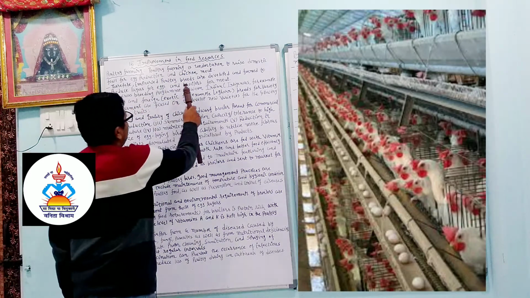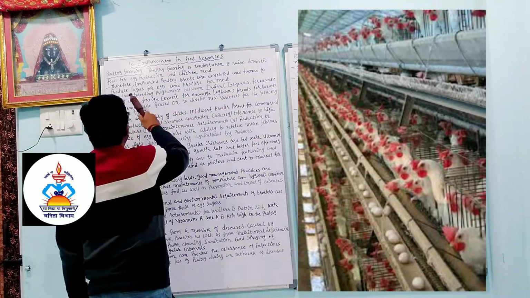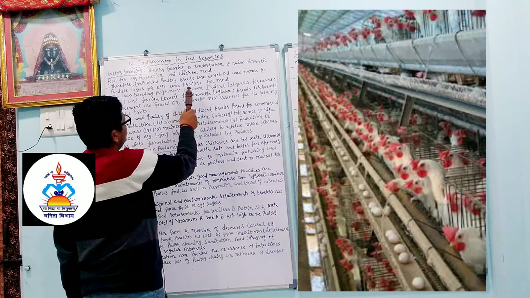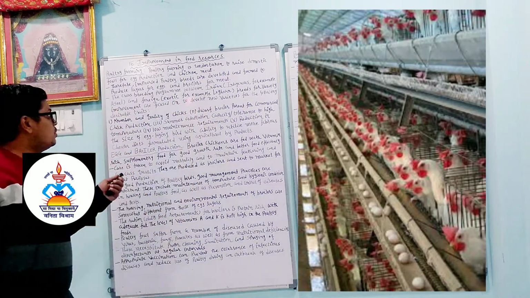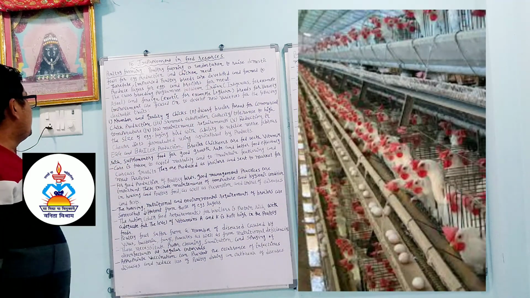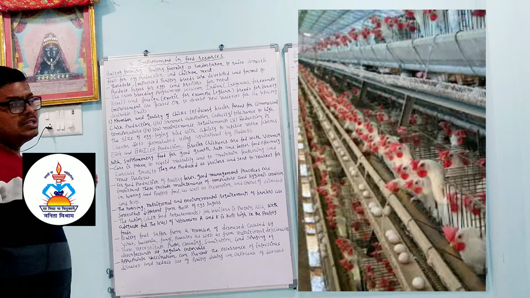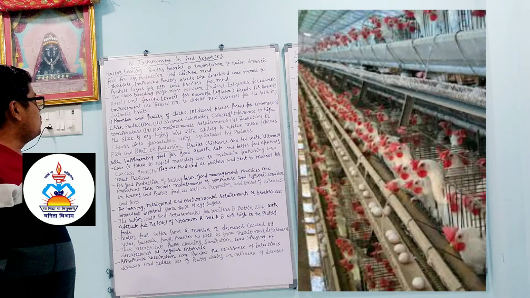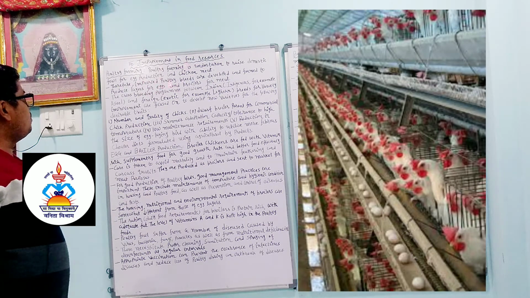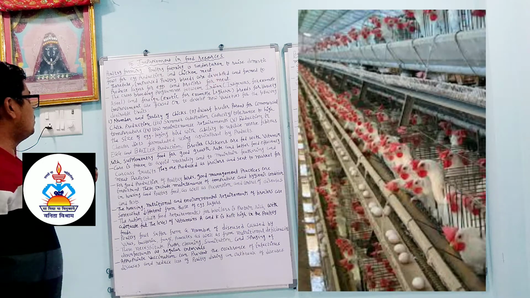Therefore, improved poultry breeds are developed and farmed to produce layers for eggs and broilers for meat. So here broilers are raised for meat, as well as layers for eggs. This is the breed of bird which will give more and more eggs, for commercial production of eggs. Layers for eggs are developed for the commercial production of more eggs, and broilers for the meat.